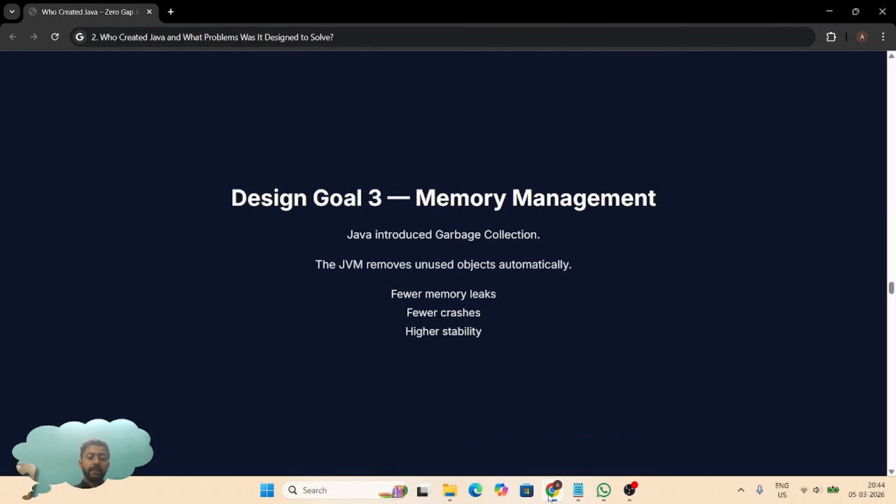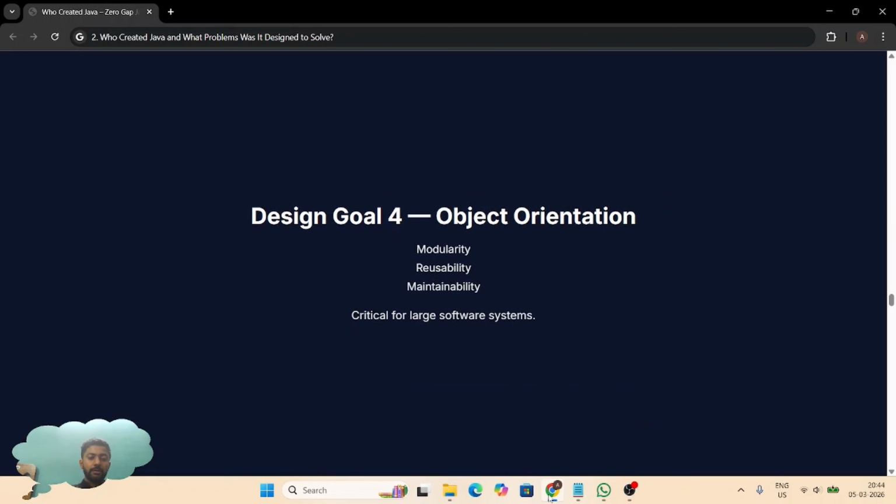Goal 3: automatic memory management. Instead of manually freeing memory like in C and C++, Java introduced garbage collection. The JVM automatically removes unused objects. This reduced memory leaks, crashes, and stability issues. Goal 4, object oriented architecture. Java embraced object oriented design from the beginning. Why? Because software systems require modularity, reusability, and maintainability. OOP helped structure complex programs.